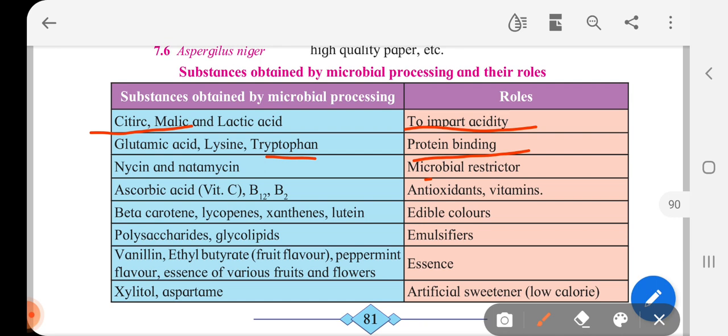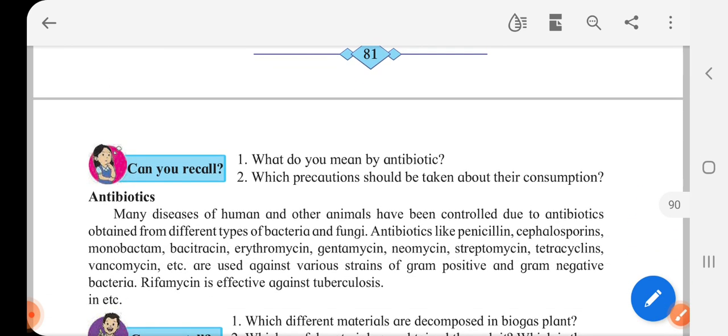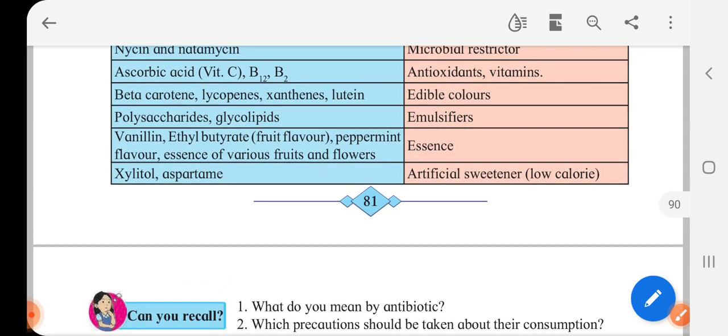Niacin, natamycin, they are used as microbial inhibitors. Ascorbic acid or vitamin C, vitamin B12, B2, are antioxidant vitamins. Beta carotene, lycopene, xanthines, lutein, they are edible colors. Okay, polysaccharides, glycolipids, their role is as an emulsifier. Vanillin, ethyl butyrate, peppermint flavor, essence of various fruits and colors, they are used as essence. Xylitol, aspartame, artificial sweeteners. Okay, so dear students, this is enough for today's lecture.